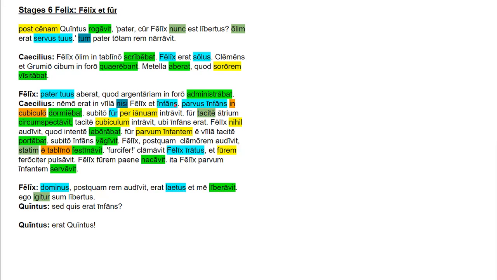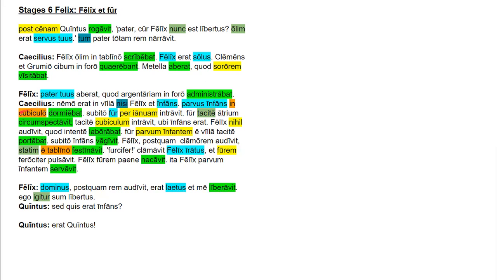Felix et infans. And these are both in the nominative because they are acting as the subject. So no one except for Felix and the infant were in the house. The grammar of this is a little bit more complex than I'm saying right here. This is technically a separate clause, but don't worry about it for right now. We'll just translate it like that, and you don't have to worry about the grammar too much.